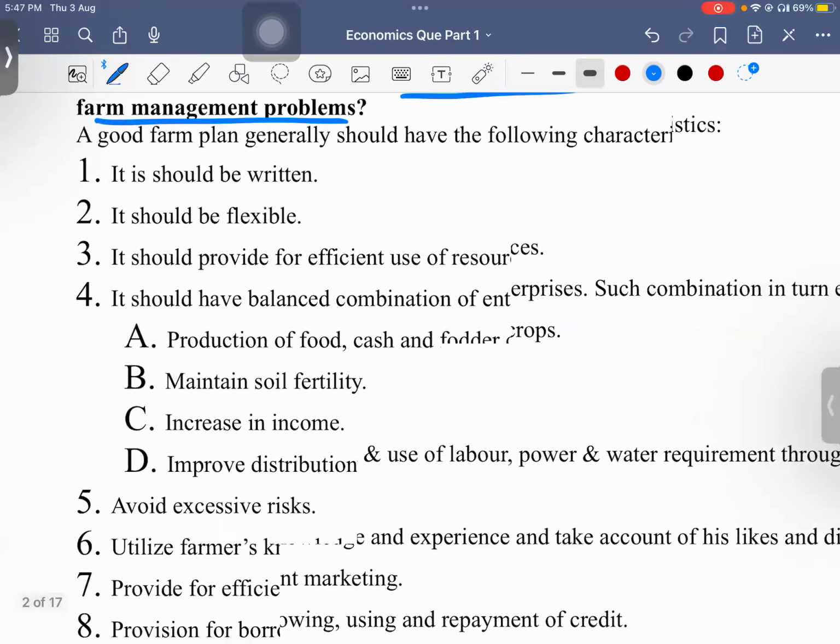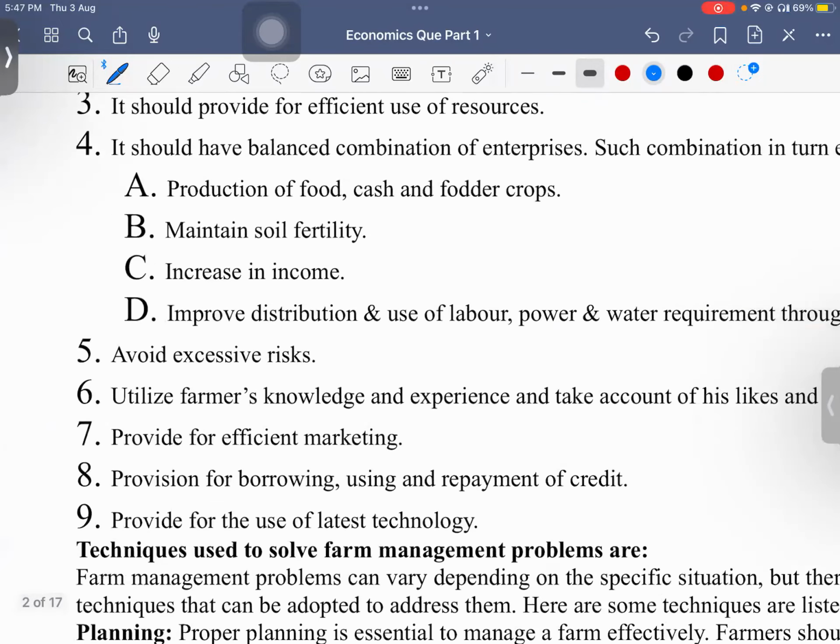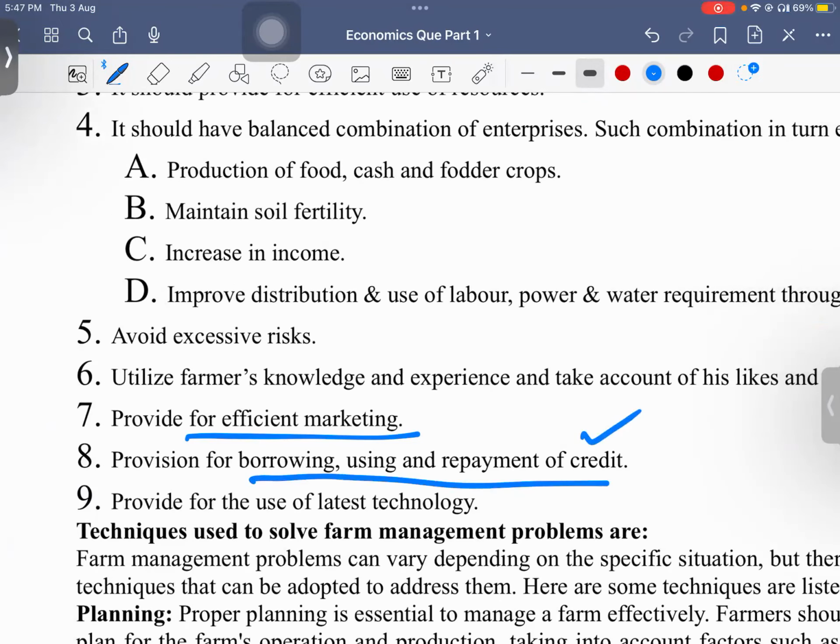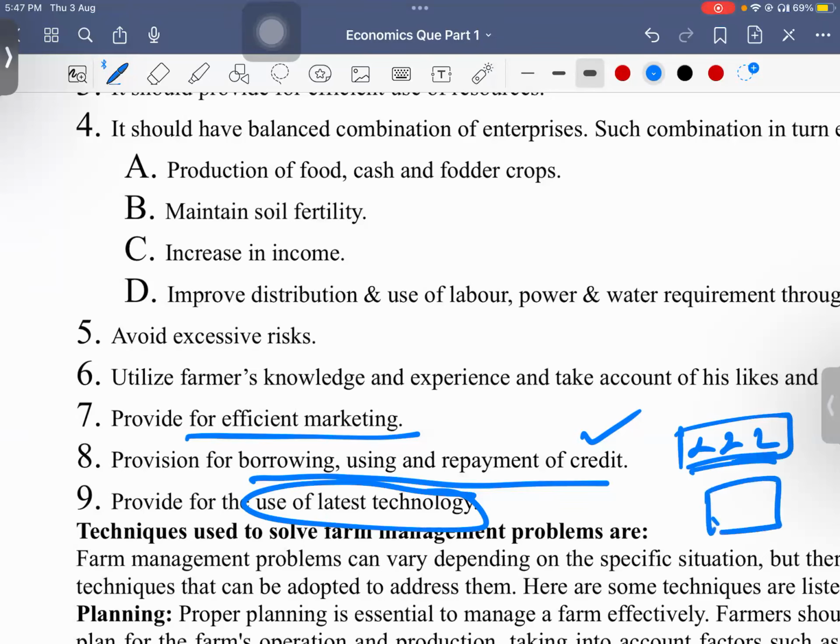So till here we discussed that. The other two points are provision of borrowing, using and repayment of credit. Credit related things also he should plan and provide for the use of latest technologies, something like a laser land leveling system, which will increase the precision. And all the water requirement and the pesticide will be better managed if we have leveled land. So such technologies can be used.